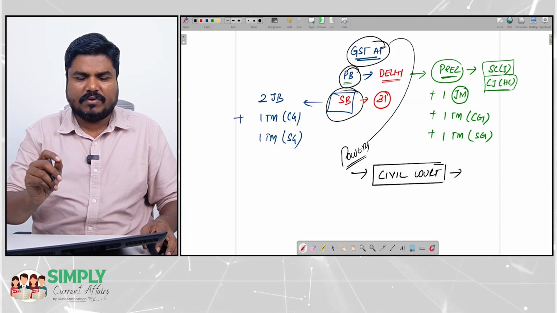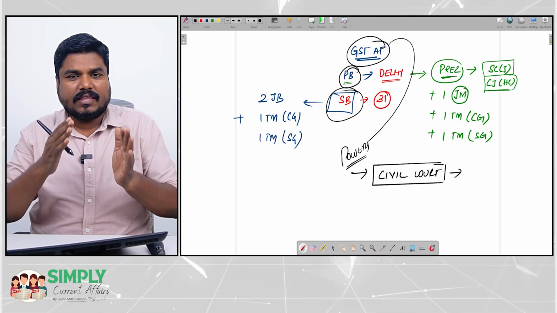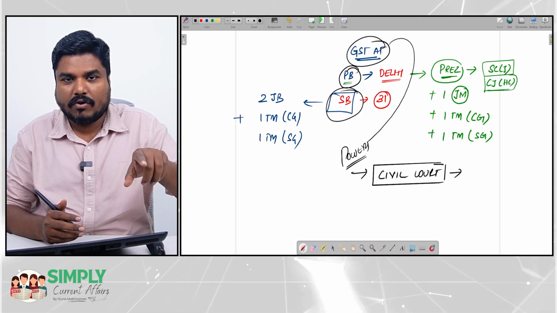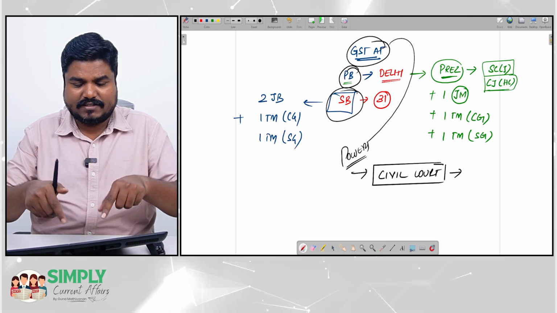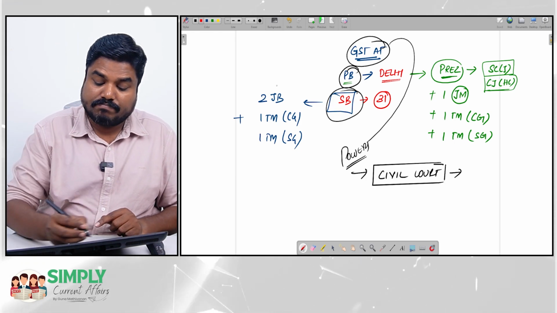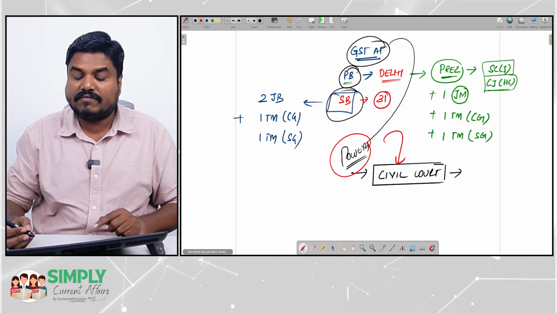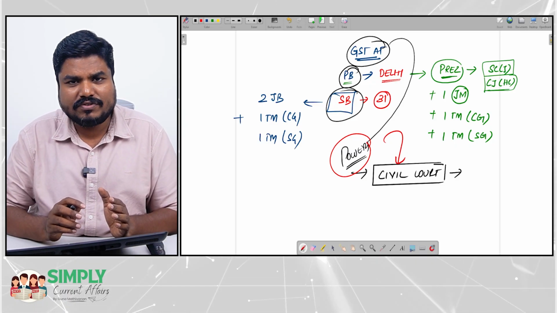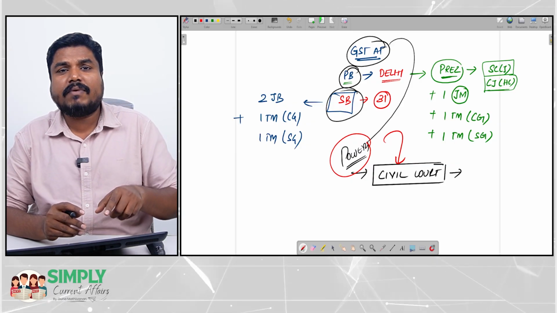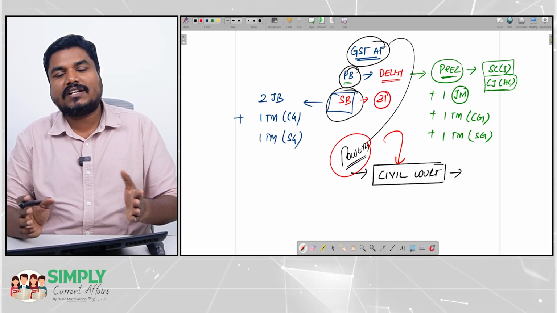See, the Code of Civil Procedure defines the powers of a civil court. Okay, what they can do, what they cannot do, everything. But this GSTAT, though it has powers equivalent to that of a civil court, is not bound by the Code of Civil Procedure. Rather, they are guided by the principles of natural justice.